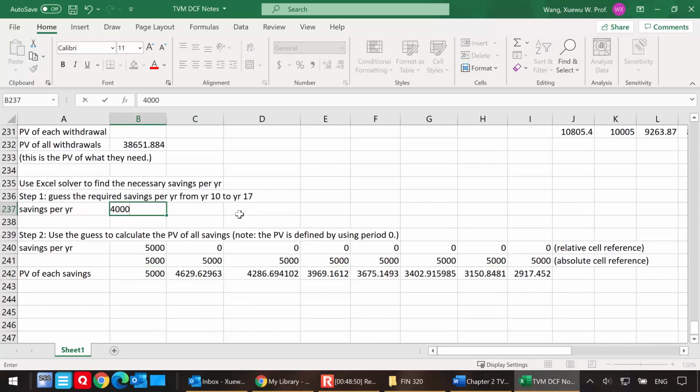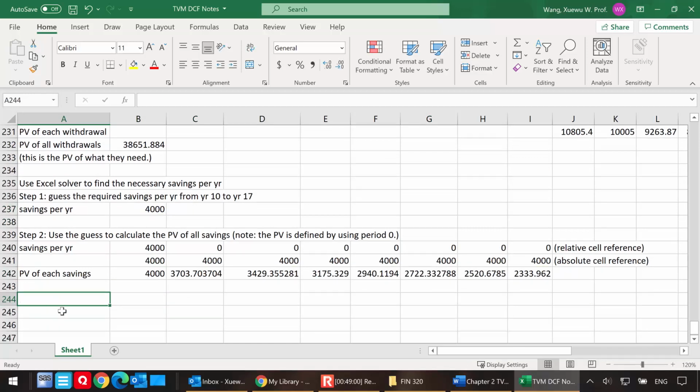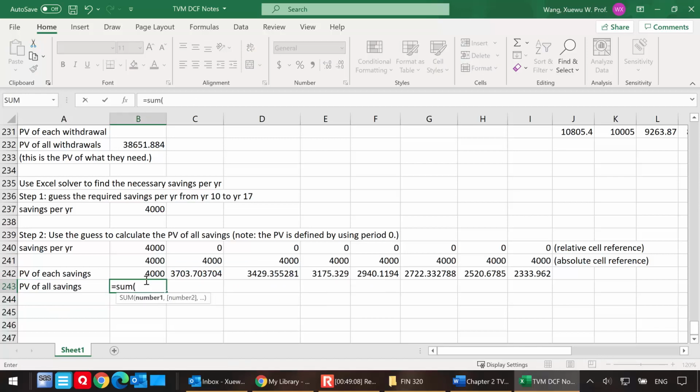All right, so there's a link between these 2 steps. Now step number 3. Actually, before I jump to step number 3, I should say the present value of all savings. That's going to be the summation of all these present values. So now I can look at this as the PV of what they have.